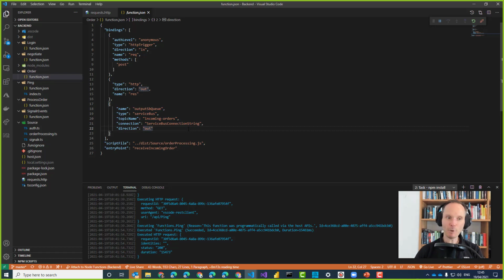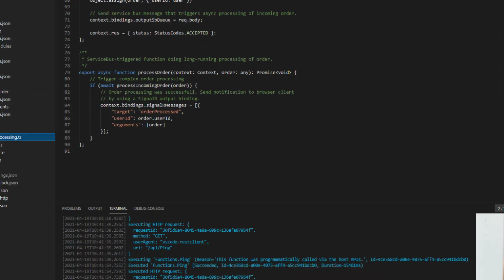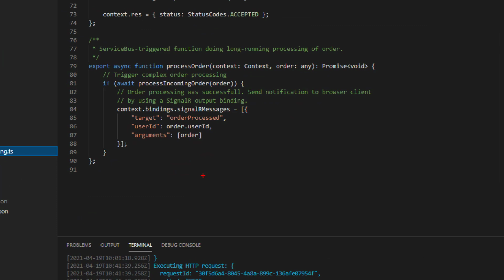So for this demo, I also implemented, or let's say I kind of implemented, the powerful backend. Of course, this will typically be a separate backend microservice, maybe written in a different language by a different team, maybe even in a different part of your organization. But for this simple example, I put the same code here. Use your imagination. This process order is typically not living in the same service as my backend for frontend. This is the big backend. Now, this big backend receives the order coming through the service bus.